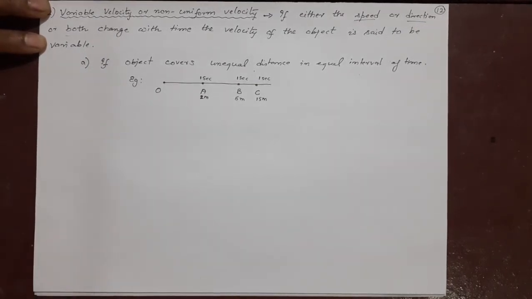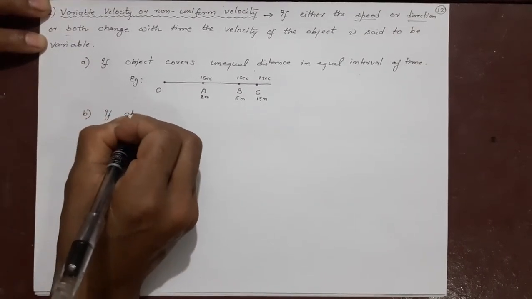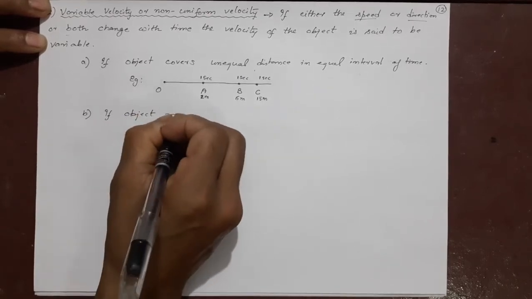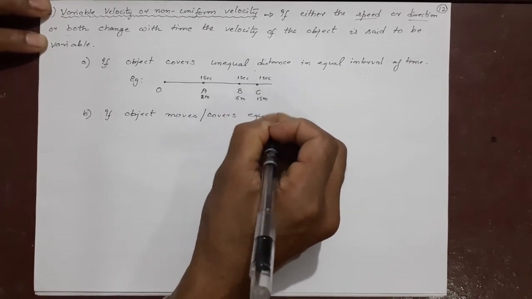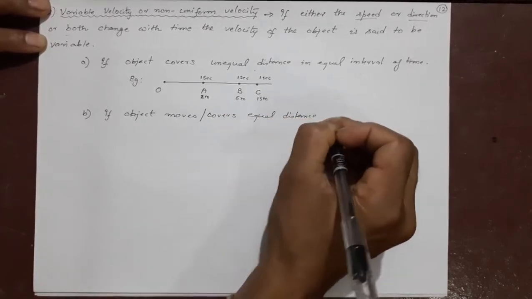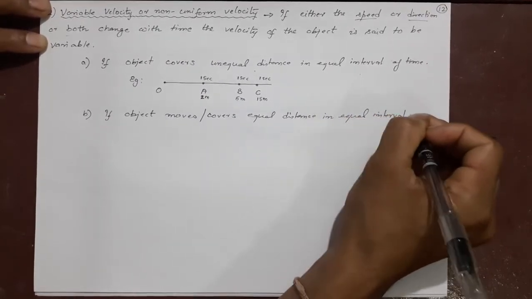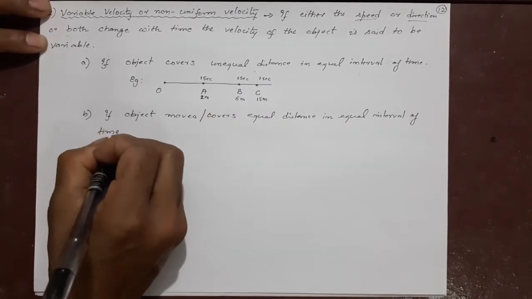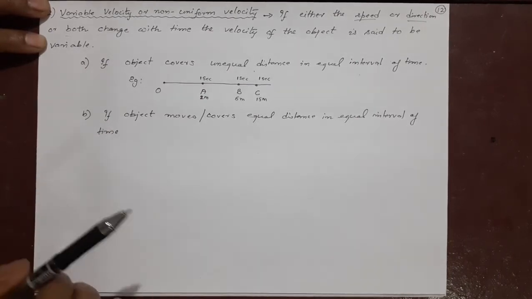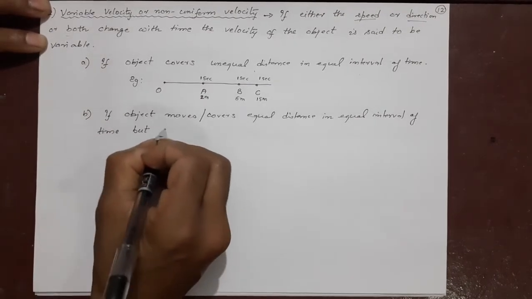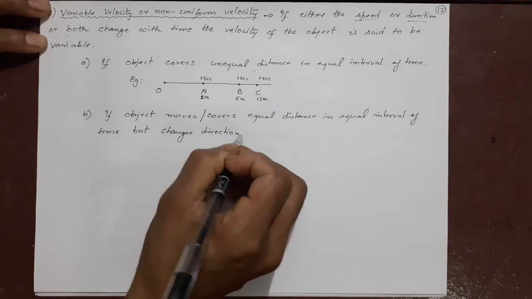Okay, now one more interesting thing is there, number B, that if an object moves or covers equal distance in equal intervals of time, then this is called uniform speed. Remember, this is called uniform speed, but if suppose it is changing direction, then